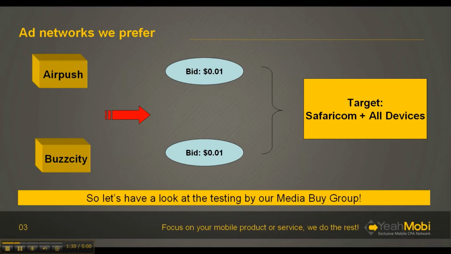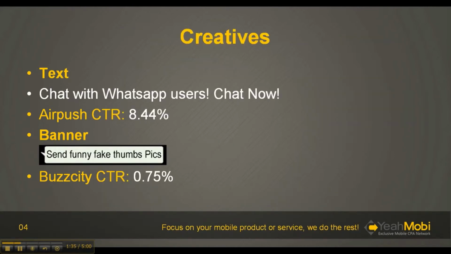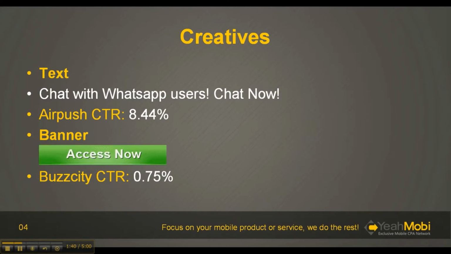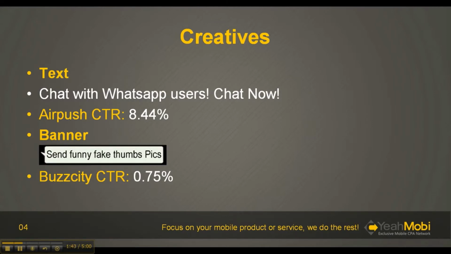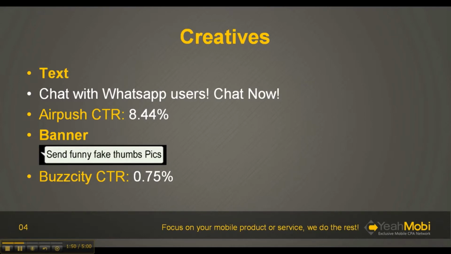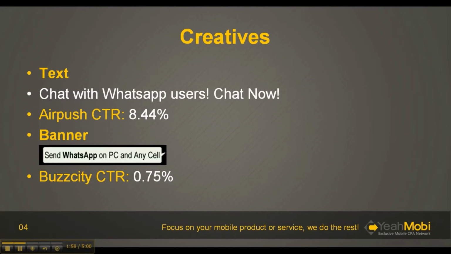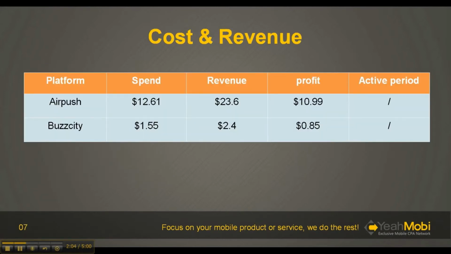And then have a look at the testing by our media buy group. You can see that there are two creatives here. The first one is text. It says, chat with Watch app users. Check now. It has an 8.44% CTR. As for the banners on Varsity, its CTR is 0.75%. And after the testing, we find out that on both the ad networks we earn some money.